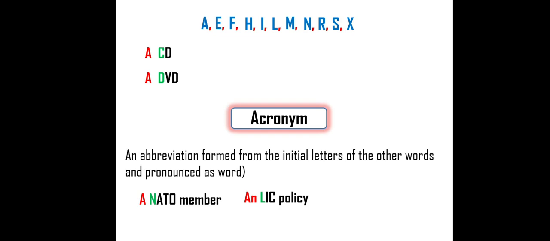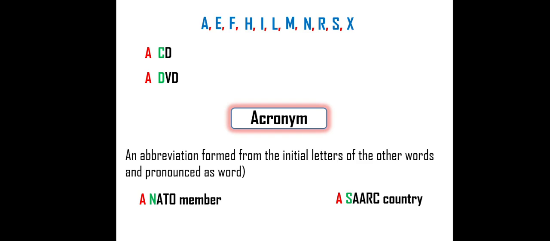So that rule "an" is not possible with an acronym, even those started with the above-mentioned letters. I'll give you a second example so that you will come to know very clearly. India is a SAARC country. A SAARC country. It's an acronym, and SAARC is pronounced like a word.